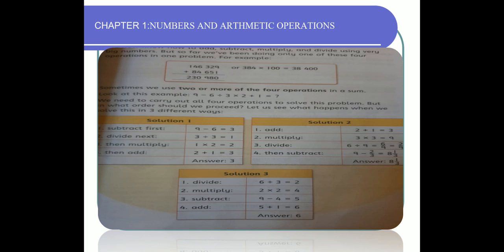Example number 3, like 6 divided by 2, 3. If there is more than one sign, what you have to do, simply divide this question into parts. Step 1, divide the numbers. Step 2, multiply the numbers. Step 3, subtract the numbers. Step 4, add the numbers. There is no hard and fast rule for subtraction and addition. You can add first or you can subtract first.